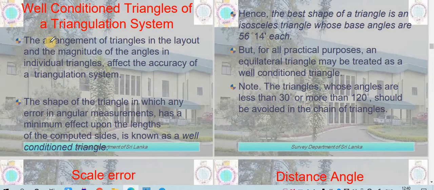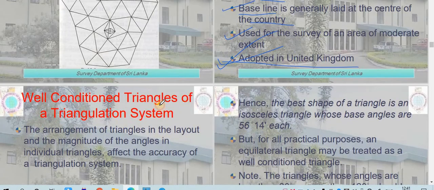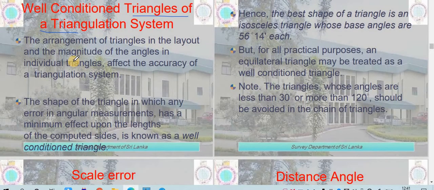Now the condition for a well-conditioned triangle, well-conditioned triangles of a triangulation system. The arrangement of triangles in the layout and the magnitude of the angles in individual triangles affect the accuracy of triangulation systems. So in which way you are selecting the angle, what is the magnitude of the angle, it somewhat affects the accuracy of triangulation system. How you arrange your triangles and the magnitude of the angles of individual triangles affect the accuracy of the work. Secondly, the shape of the triangles in which any error in angular measurement has a minimum effect on the length.